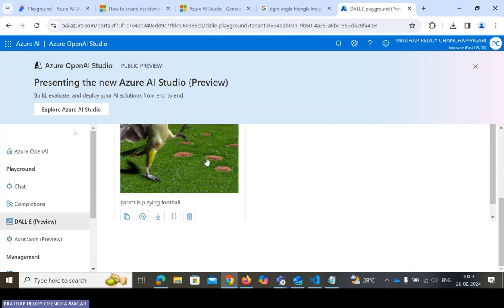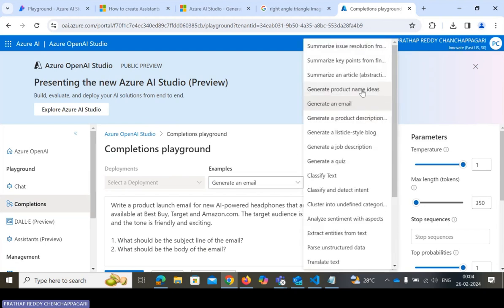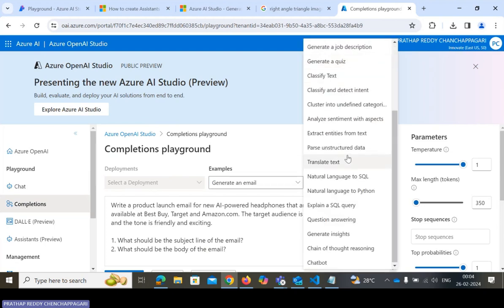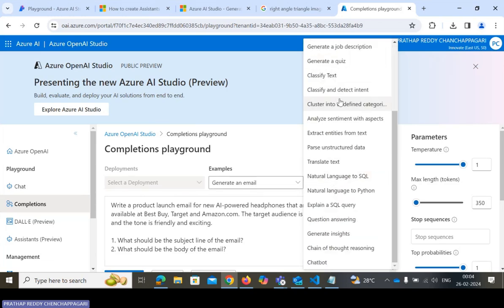So this is all about the DALL-E model, and we can ask several prompts. No problem at all. We can ask different questions and everything. Okay. Now we can go for chat. Everyone knows about ChatGPT and everything. Whatever LLM models there are, everything is based on this chat, and for completions we have some different completions. We can generate email, predict names and ideas, summarize your articles. We have approximately 20 plus completions, and we need to make sure that we deploy these models into this Azure chat playground.